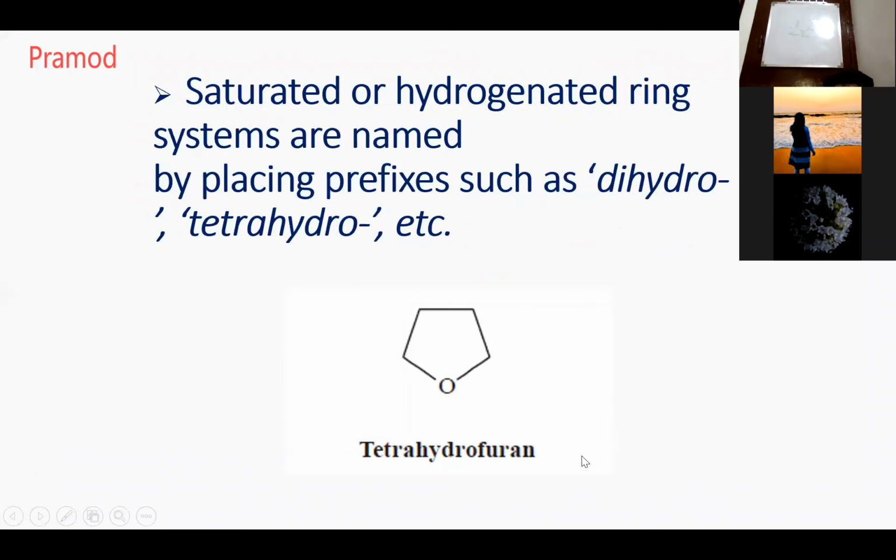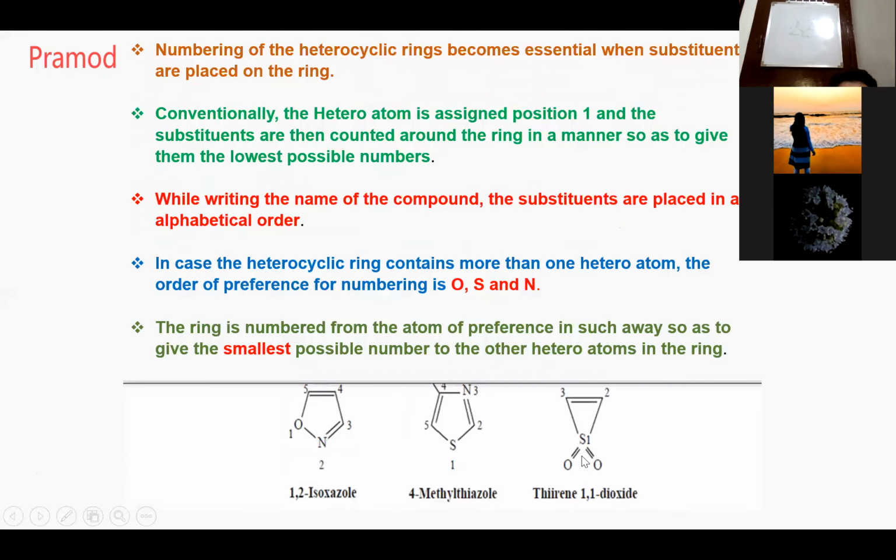What is the next thing? Can you read the slide for me? Devika, can you read it for me? Numbering of the heterocyclic rings becomes essential when substituents are placed on the ring.